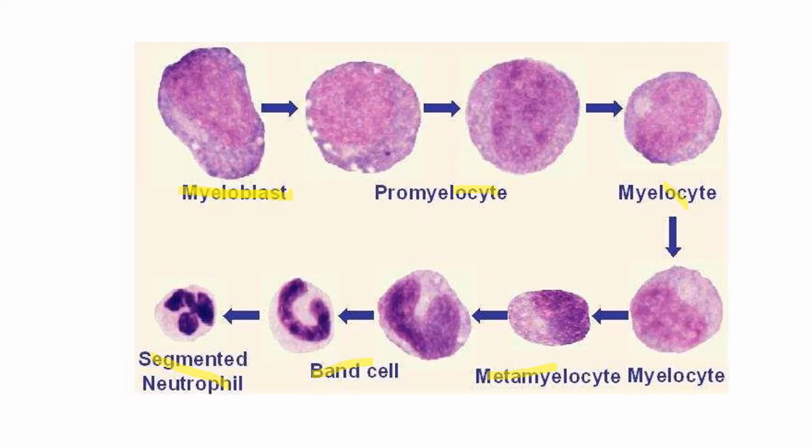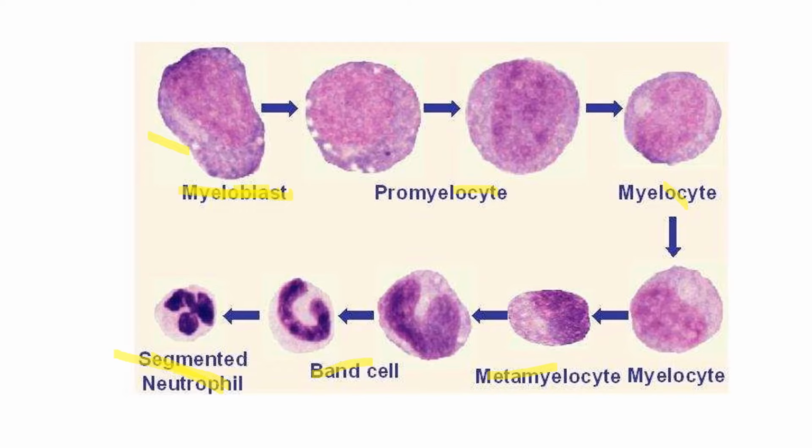So the formation of a neutrophil from a myeloblast is called maturation. So that is one thing. And one more thing that is very important to remember: see the size of this segmented neutrophil and see the size of this myeloblast, which is bigger? Obviously the myeloblast is bigger. So always remember one more thing, that a mature cell is smaller than the precursor cell.